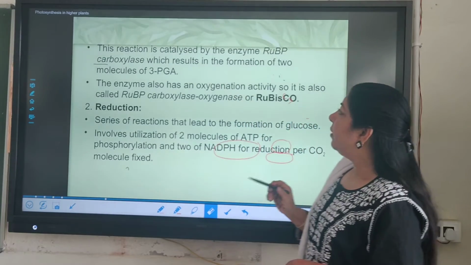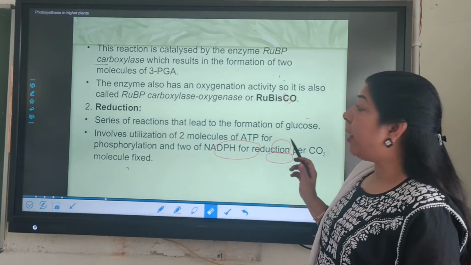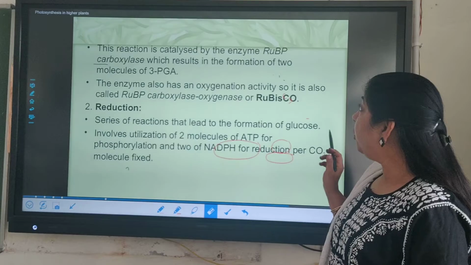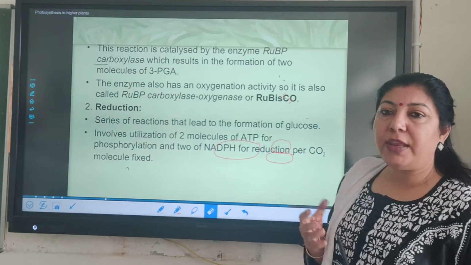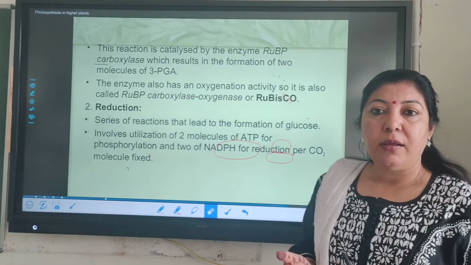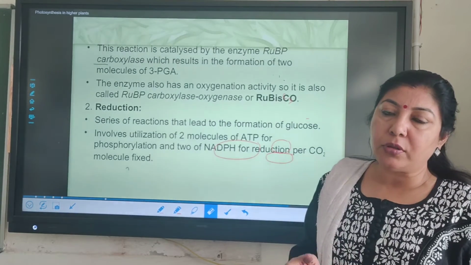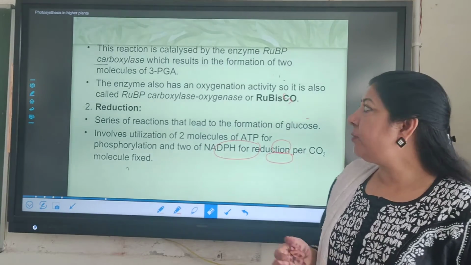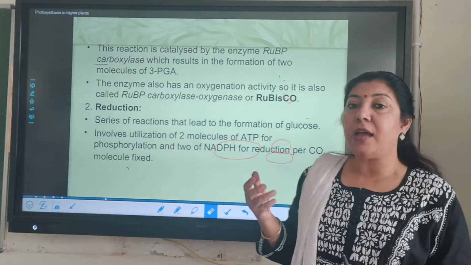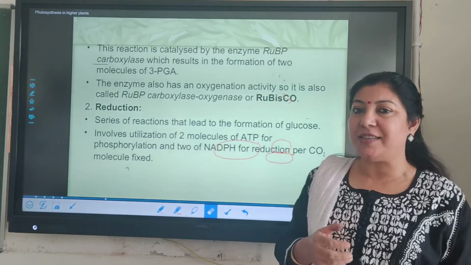As you know, the reaction is catalyzed by the enzyme RuBP carboxylase, which is called Rubisco. This is a very special type of enzyme. It can react with both carbon dioxide as well as oxygen. That's why sometimes it is also called RuBP carboxylase oxygenase.